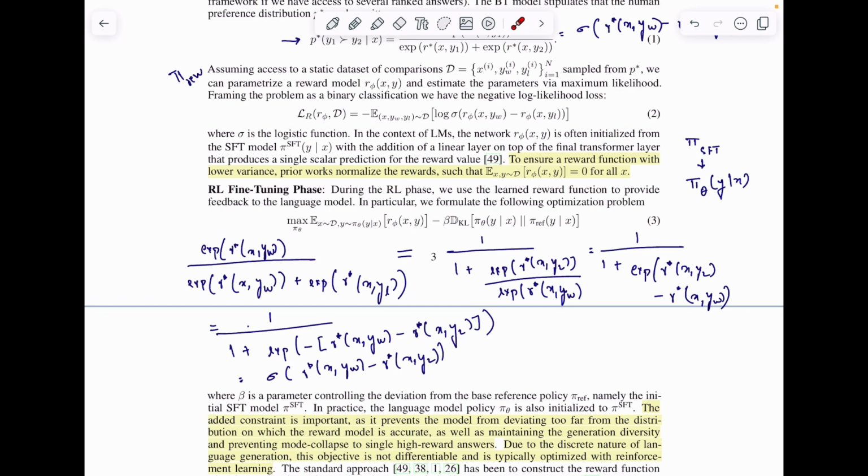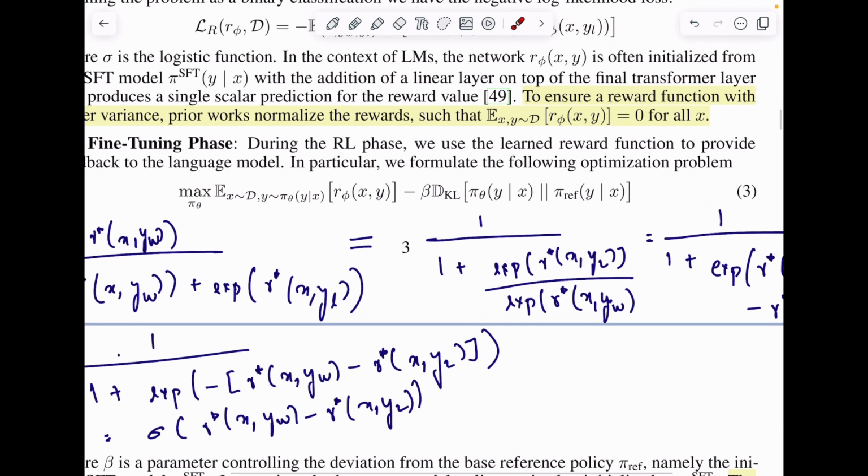So we simply say that I do not want to move far away from my reference model. Whatever I have learned so far in pre-training and the SFT step in phase 1, I do not want to move very far from it, but I also want to maximize the reward function that I learned in the second phase.